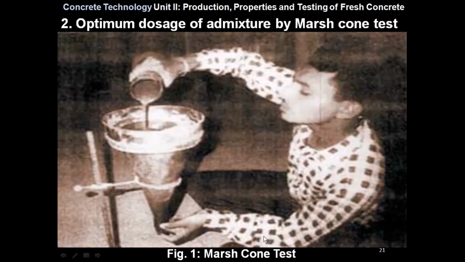So here figure 1 is shown, the Marsh-Cone test. Here the Marsh cone is there. The person is pouring the cement slurry, and with the other hand, the aperture is closed.